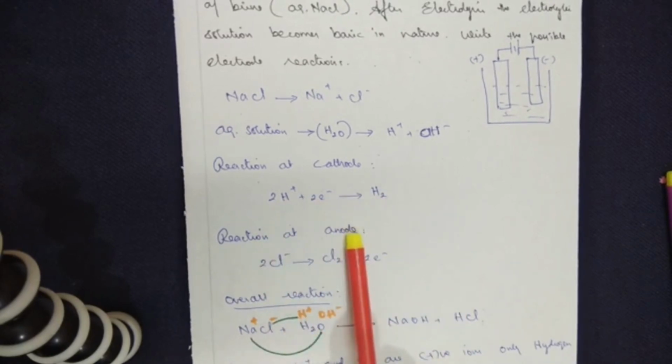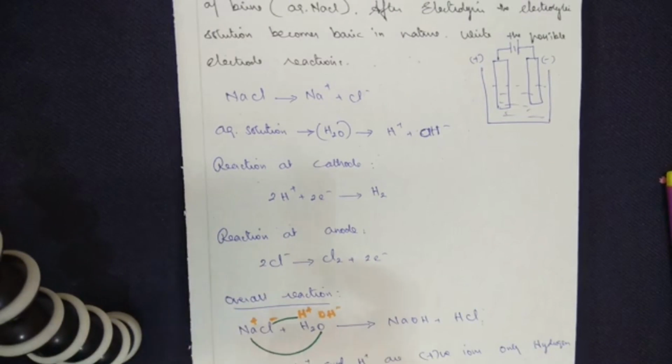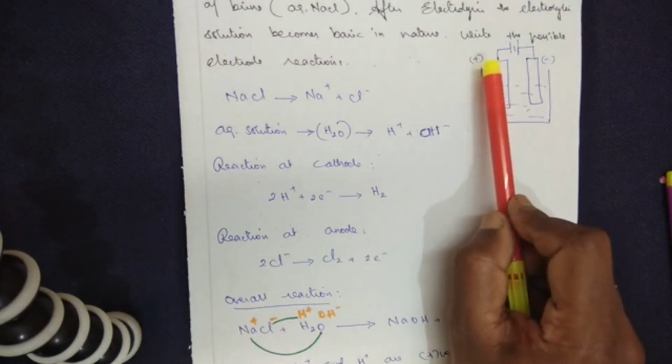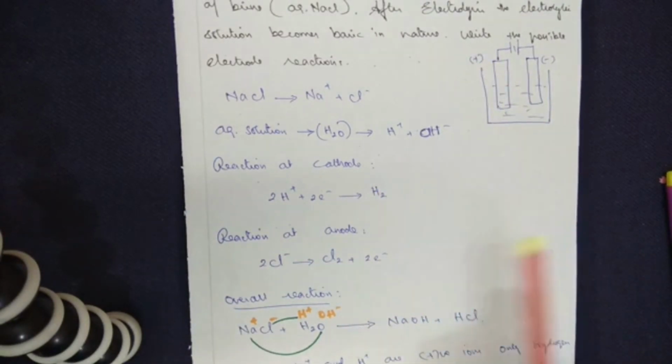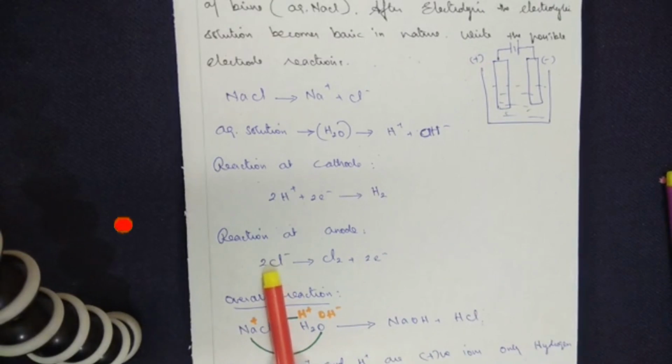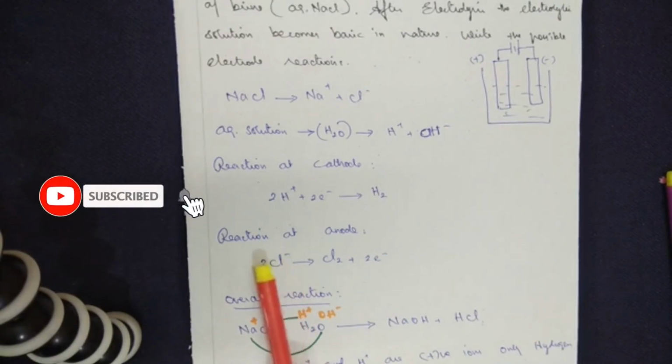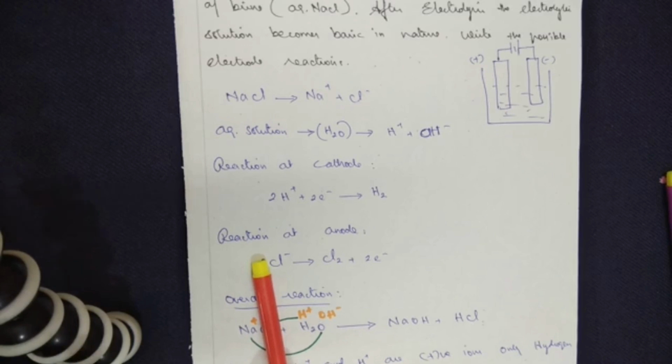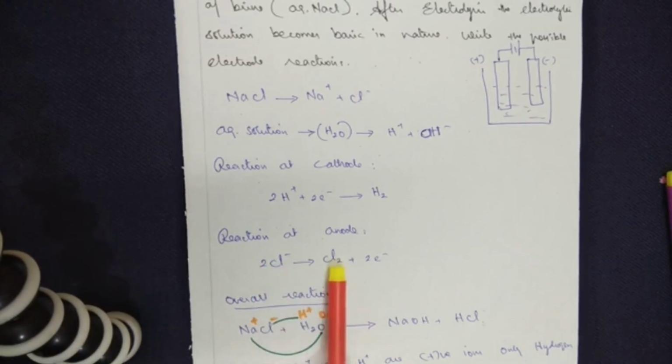Now reaction at anode. The anode is positively charged, so it gives out the electron. Chlorine again is a diatomic molecule. One chloride ion has an excess of one electron, so how many chloride ions do we need to take for a diatomic molecule? 2.